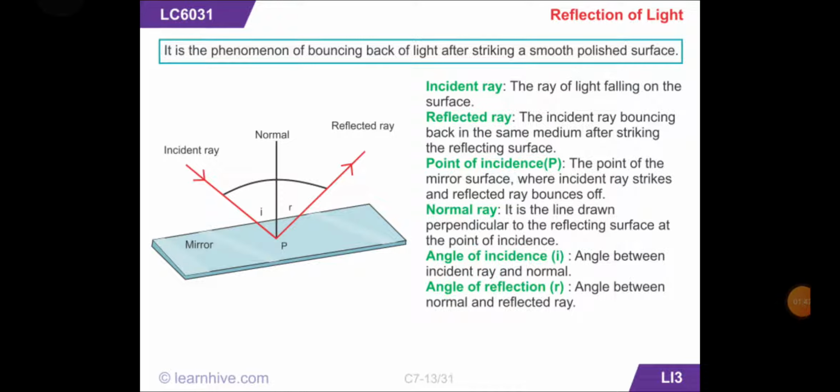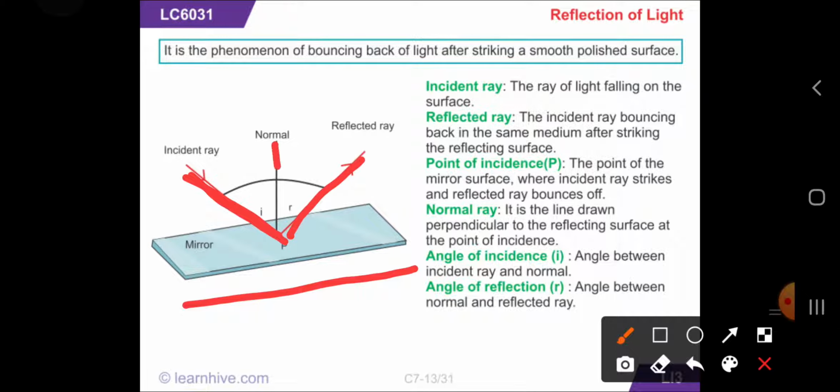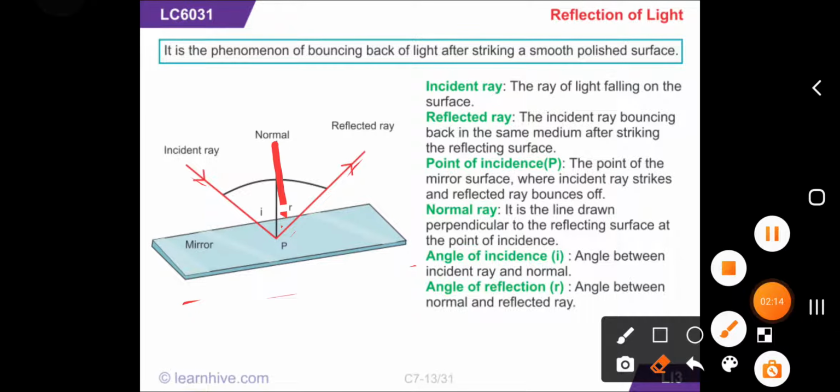Reflection of light. It is the phenomenon of bouncing back of light after striking a smooth polished surface. We can say mirror. You can see that this is our mirror. A ray of light is incident on it and then it is reflected back, and here a normal forms in between them, so this phenomenon is termed as reflection of light.